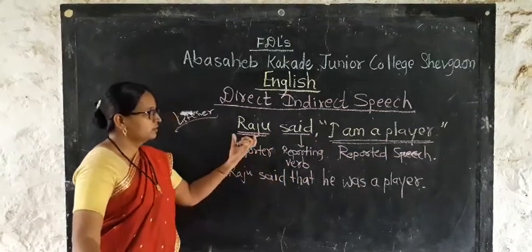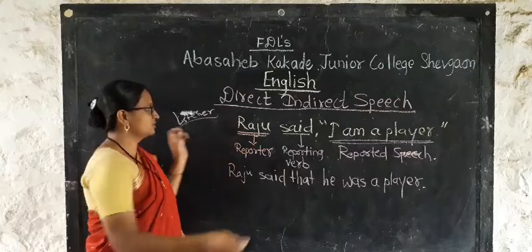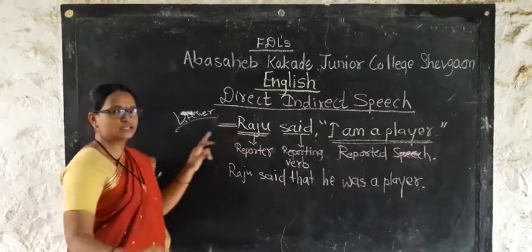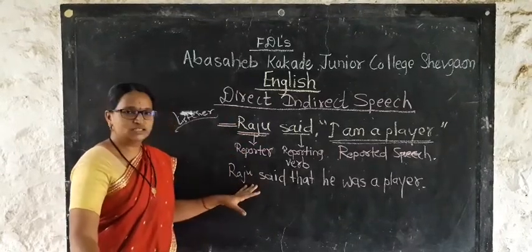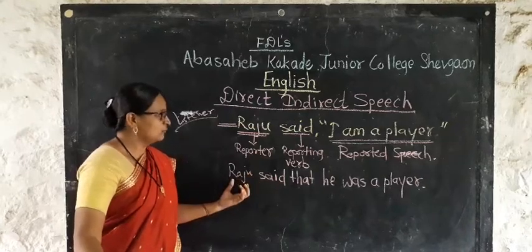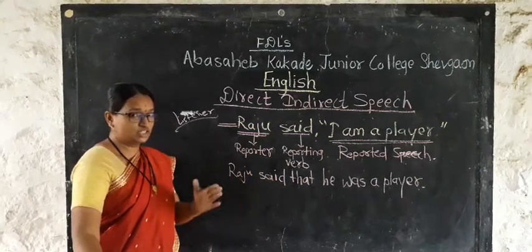player. Now here, this is direct speech. First sentence is in direct speech and second sentence is in indirect speech. Now we have made some changes. What changes we have made?